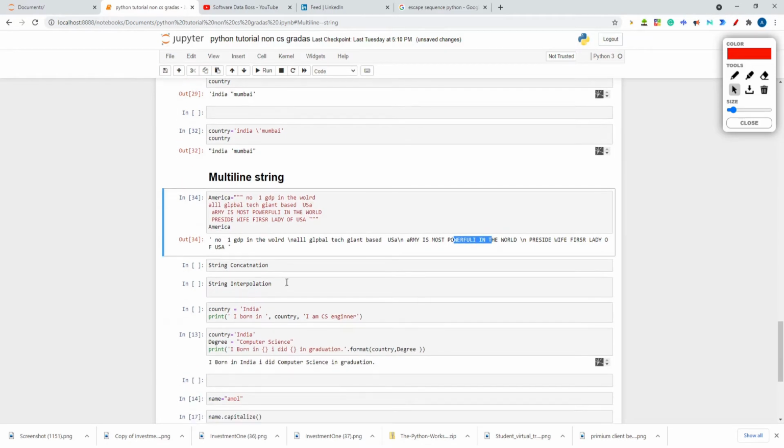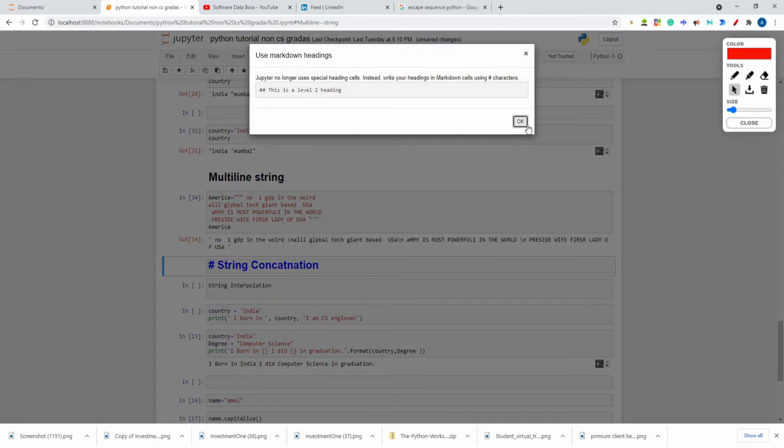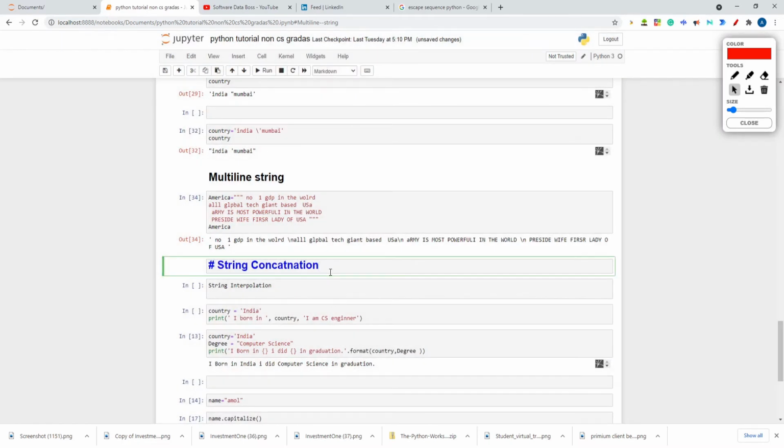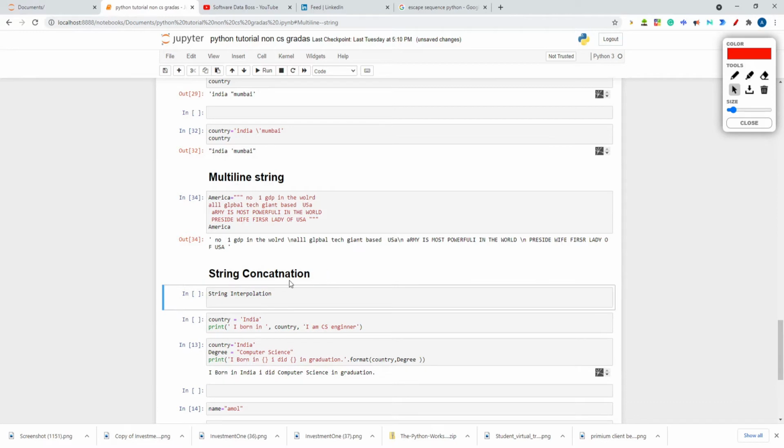Okay, this way. Now string concatenation. What is string concatenation? So what is concatenation? Adding two things. Adding two strings is a string concatenation. So we can do that. So let's take, suppose